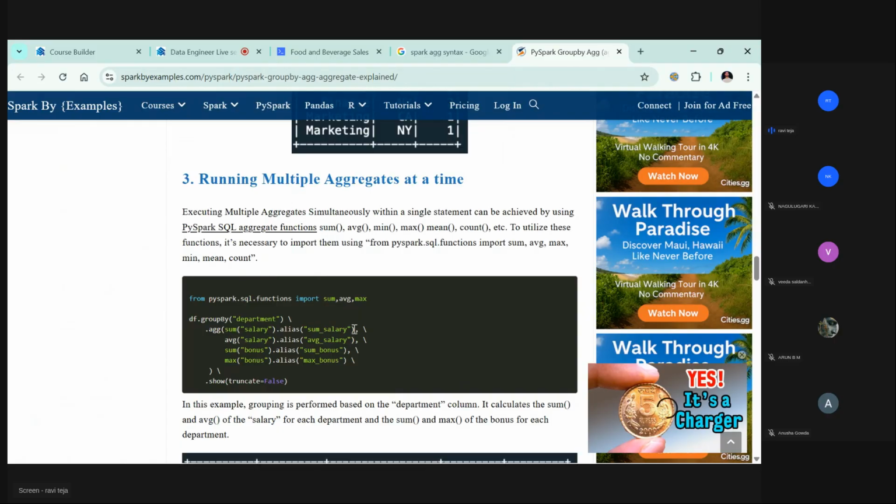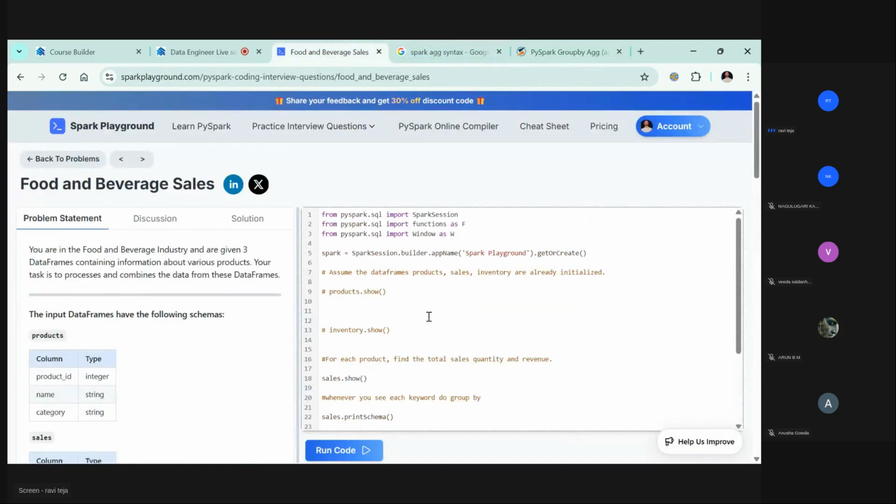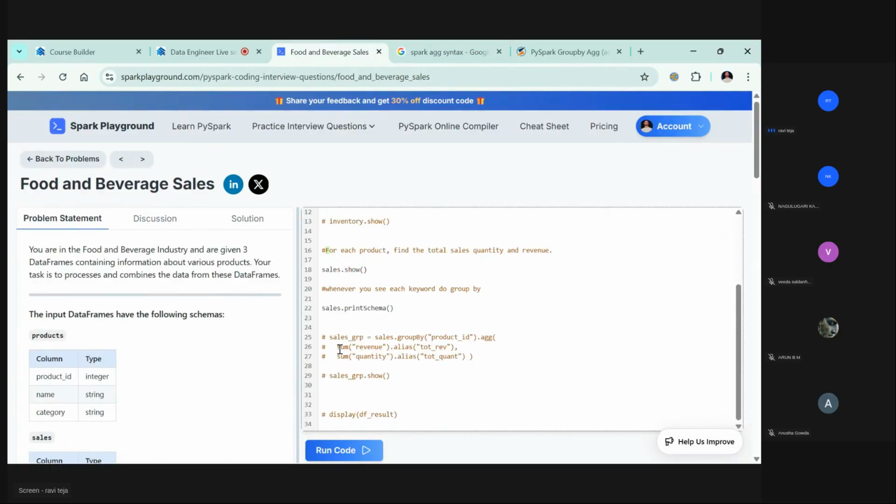So this is what I'm doing, right? It still throws an error. Okay, got it. So what happens is this import functions, right? I'm just importing this function, and this function is F. So this sum is a function for me, right? If I don't mention that as a function, it will think of something else.